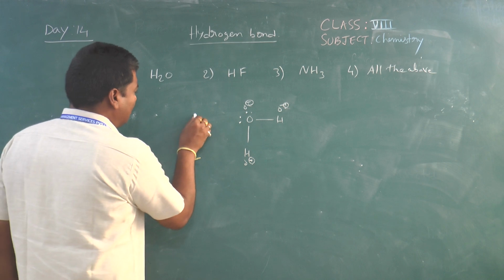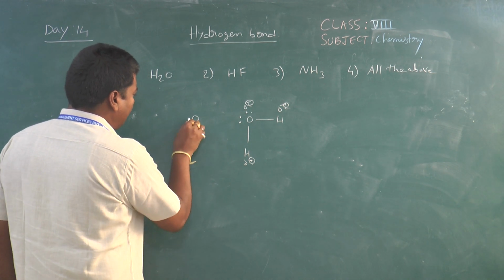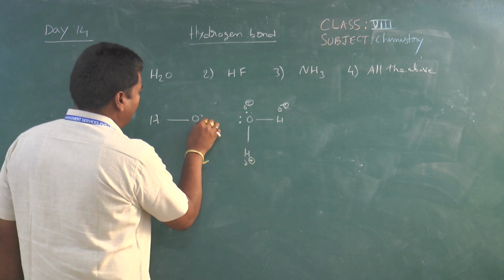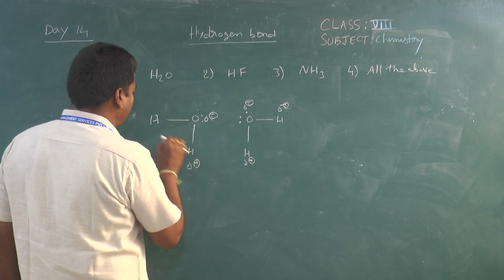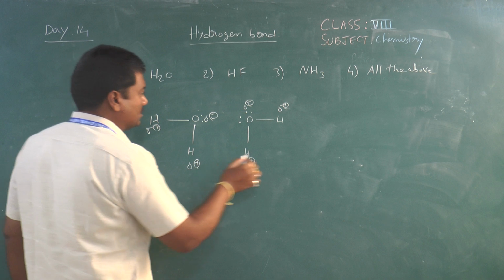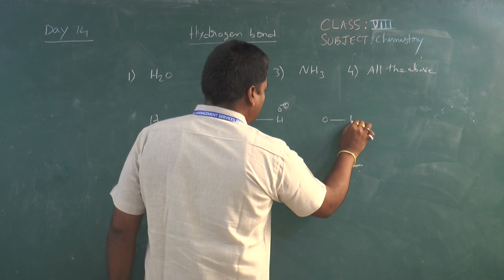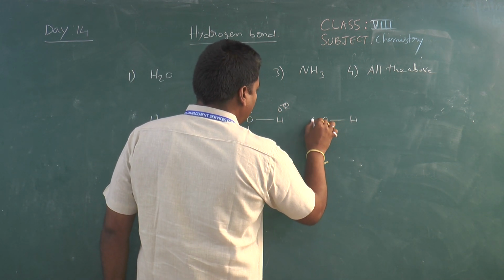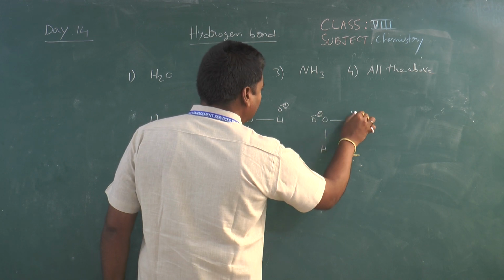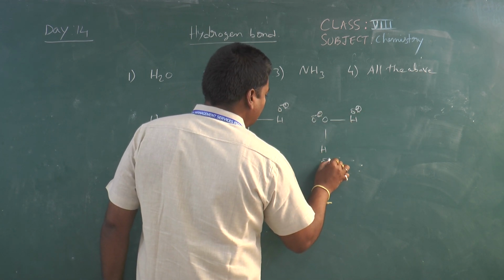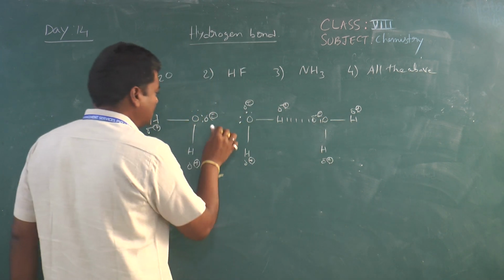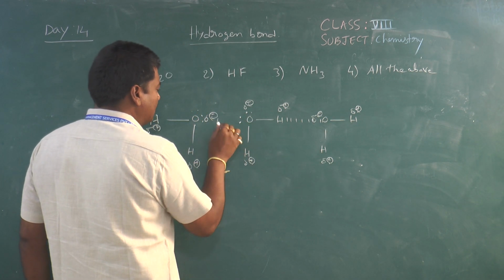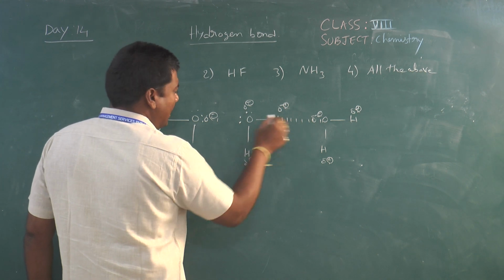Now if you take another water molecule here, the oxygen atom has a partial negative charge, and the hydrogen carries a positive charge, here also positive charge. If you take another water molecule, delta negative, delta positive, delta positive, between hydrogen and oxygen there is a hydrogen bond.